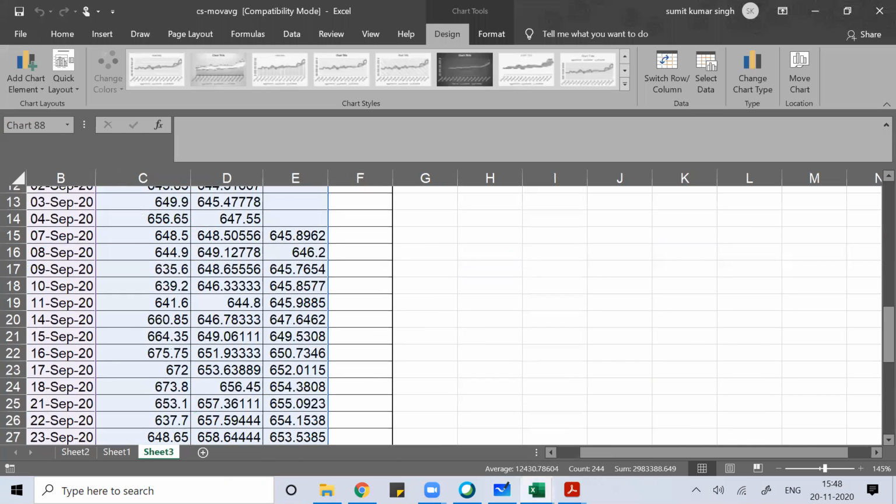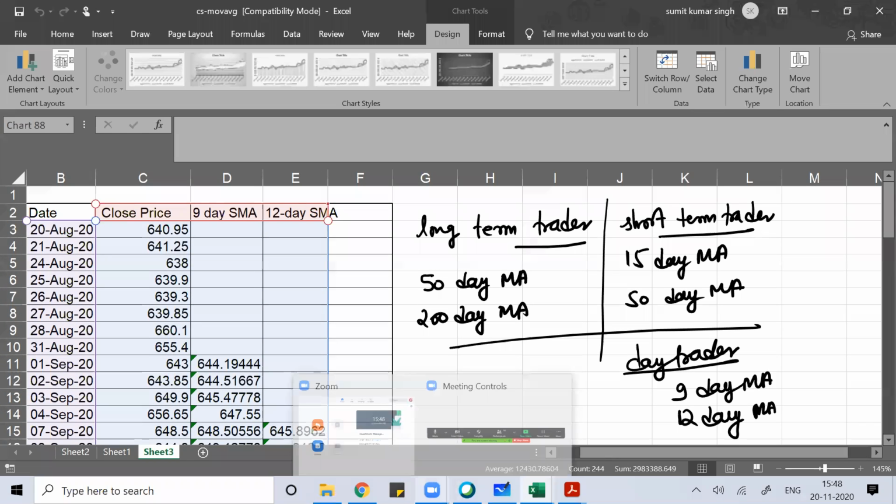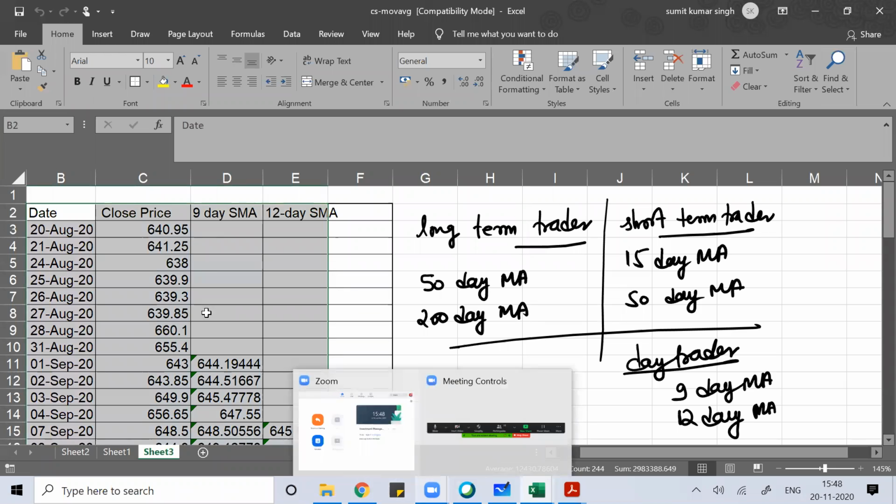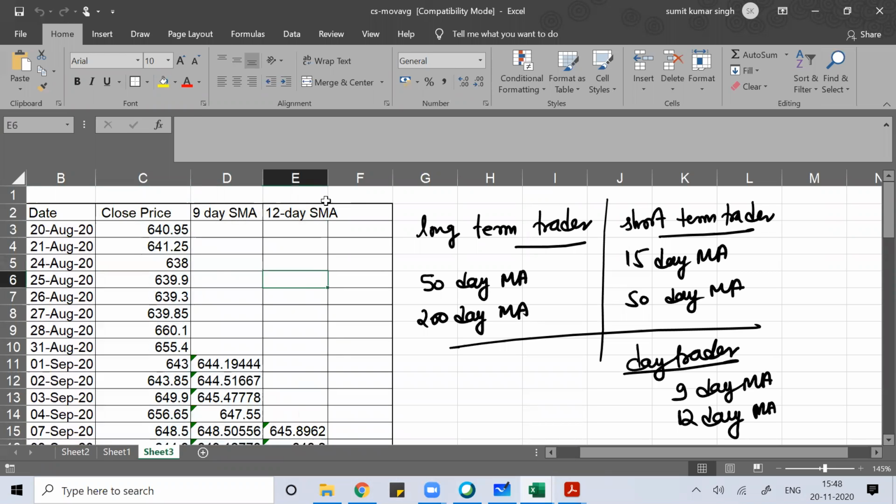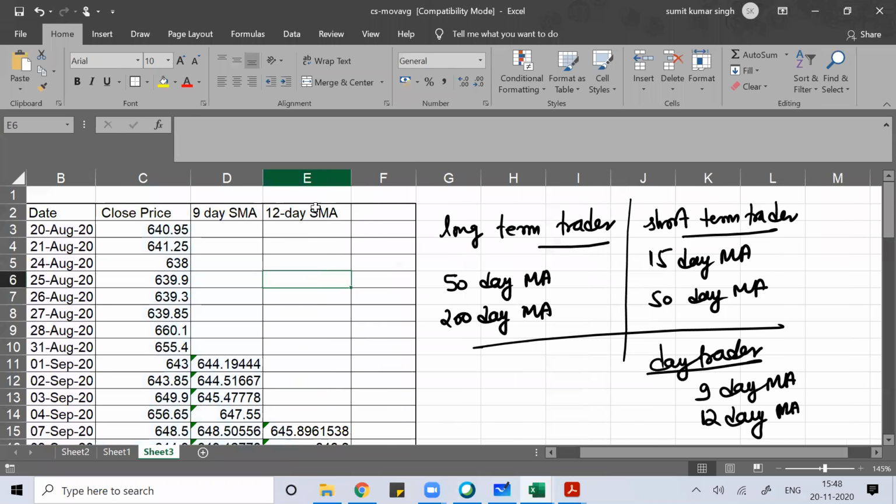So this is from my end, from the discussion of moving averages. Normally, long-term traders go with the 50-day and compare it with the 200-day. But it's your wish. If I want a 9-day exponential moving average, it is very simple.